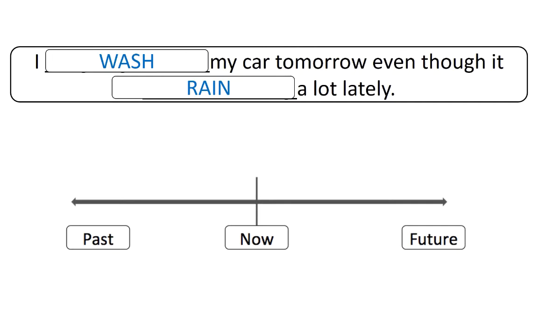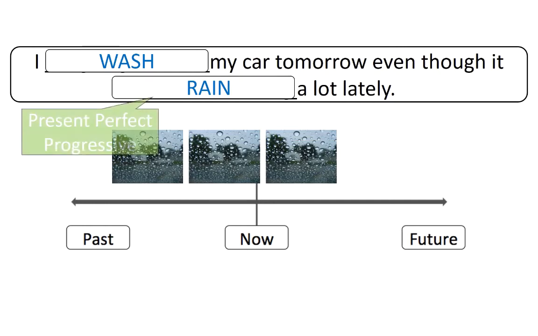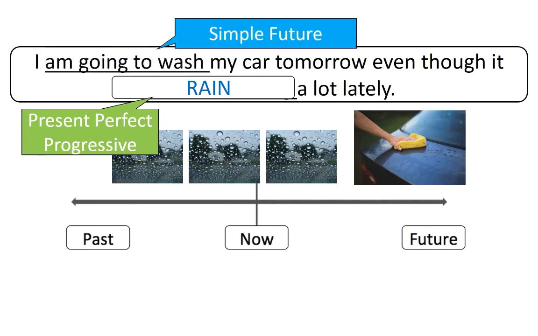This is something that started in the past, continues now, and may continue in the future. Continue is a key word here. That means we should use present perfect progressive tense. The first verb, wash, is probably a bit easier. The correct answer is I'm going to wash my car tomorrow, even though it has been raining a lot lately.